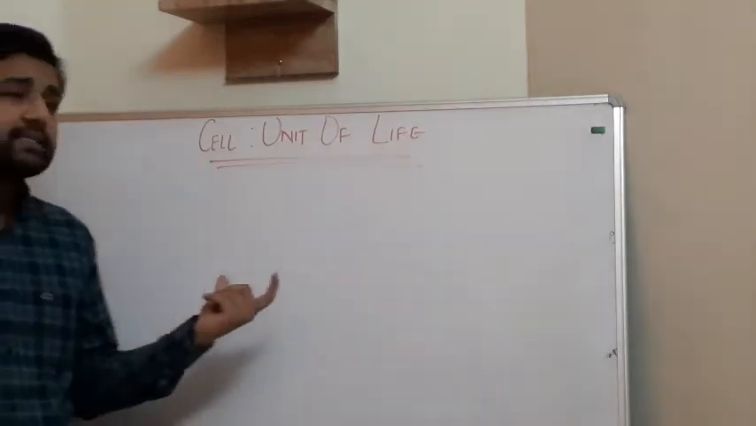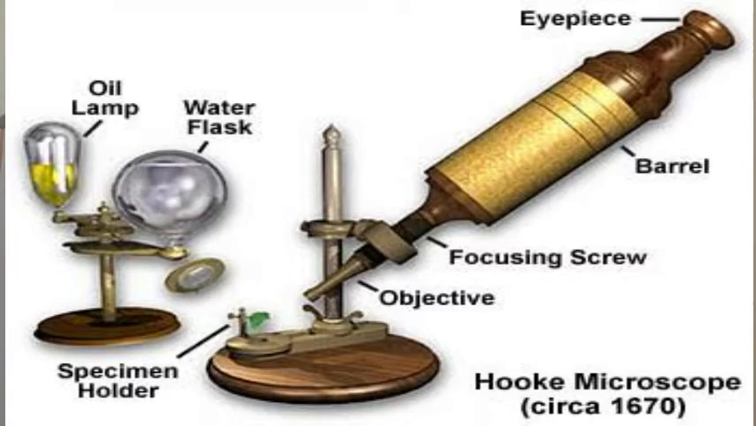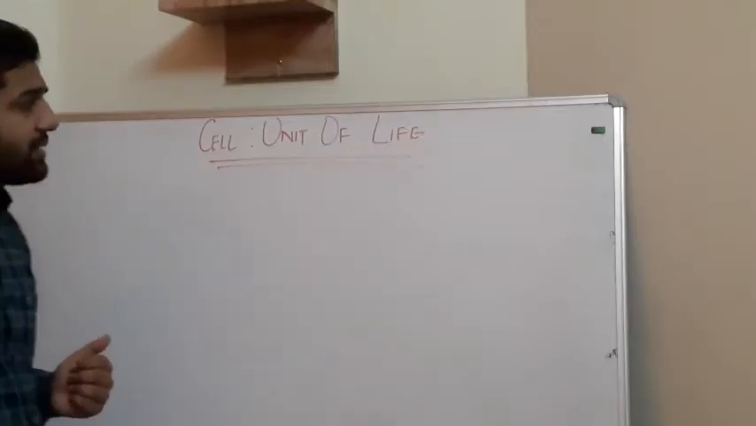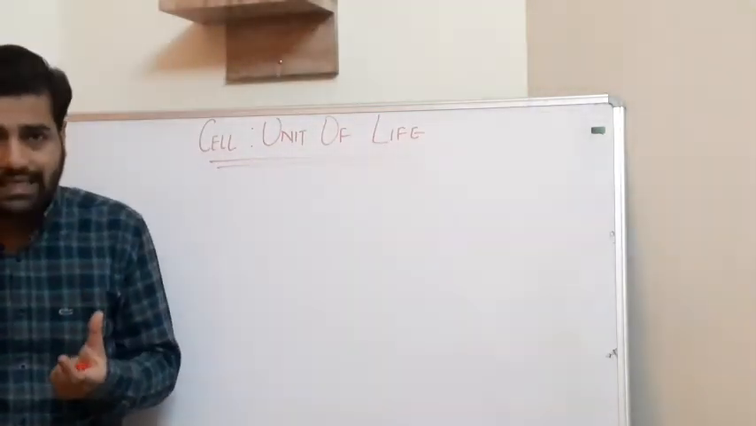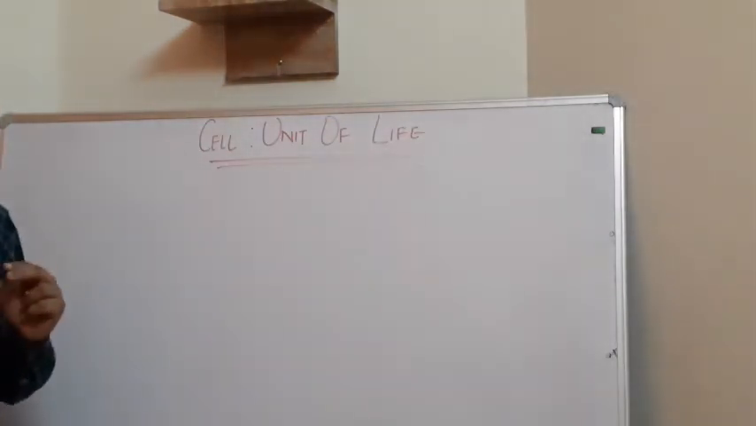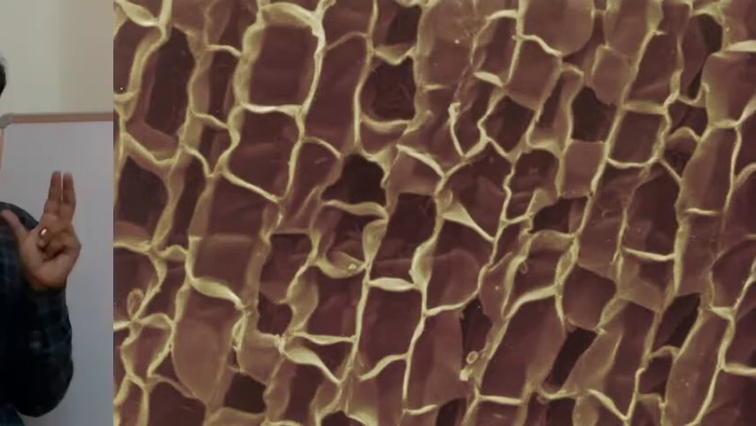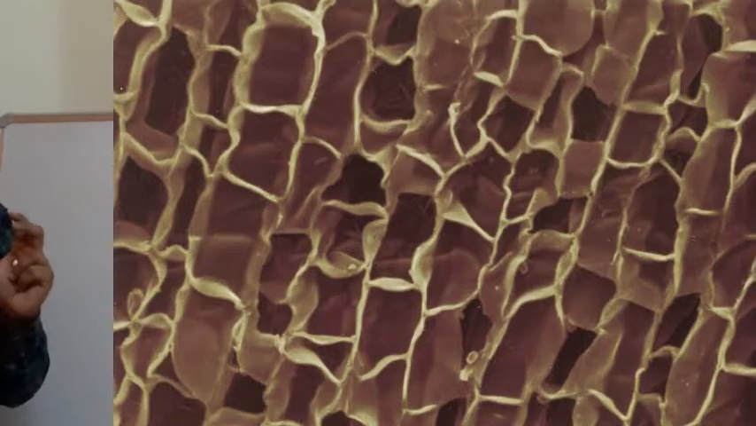Earlier we did not have these kinds of microscopes. So Robert Hooke observed cells under a microscope with two lenses. Under that microscope he observed cork cells. He observed that all these cork cells are made up of empty box-like structures. They were all dead cells. These were empty box-like structures, so he named them cells.